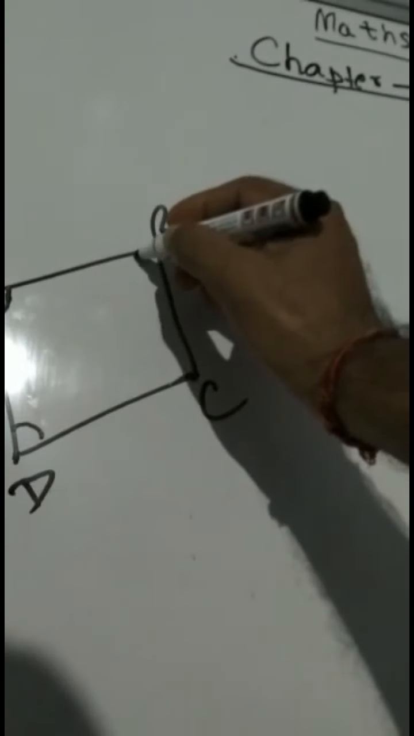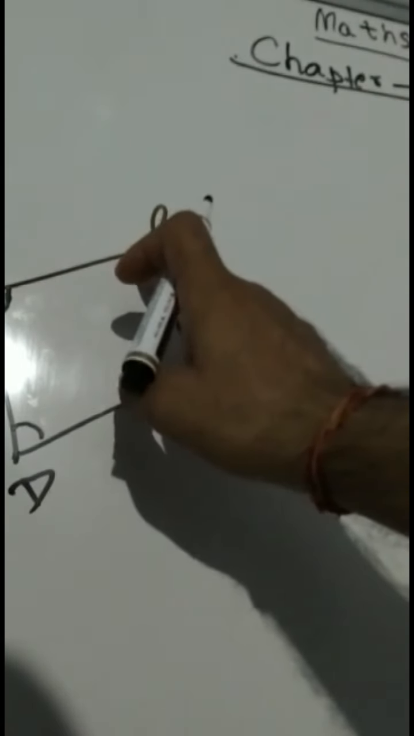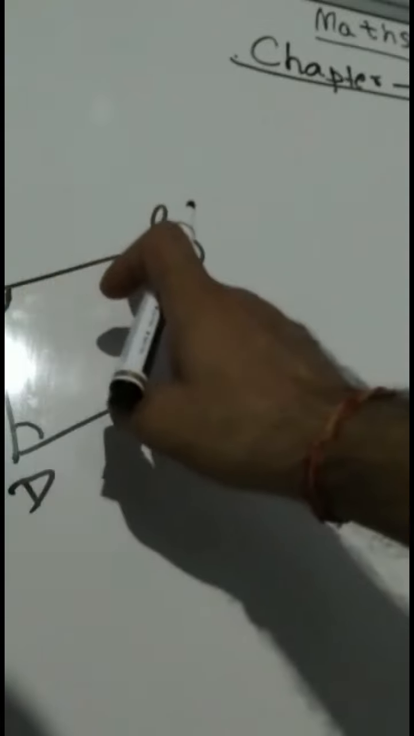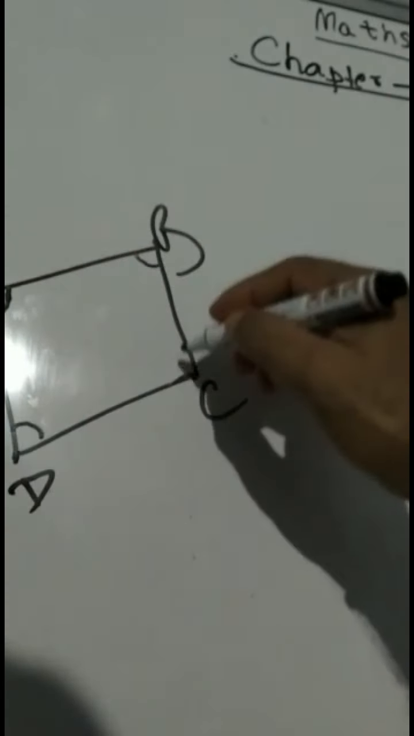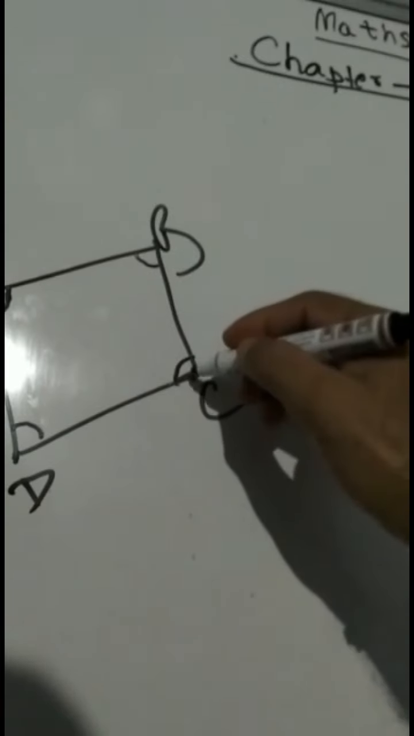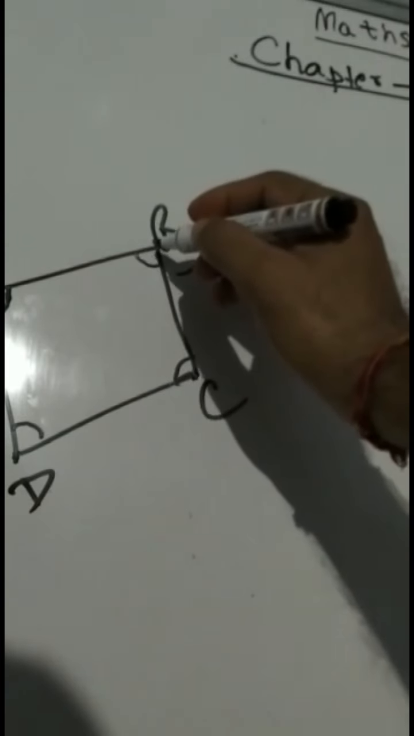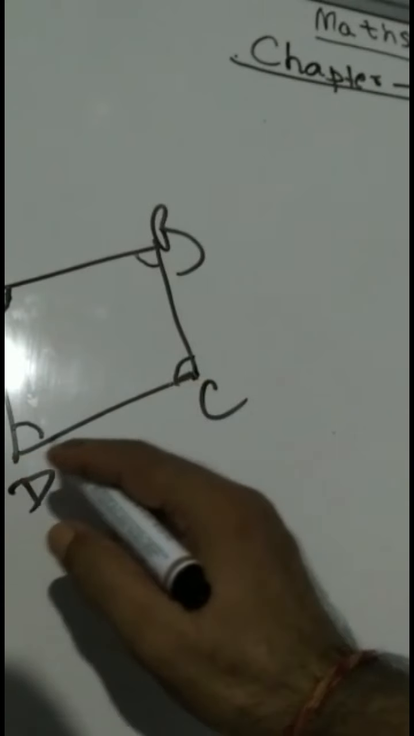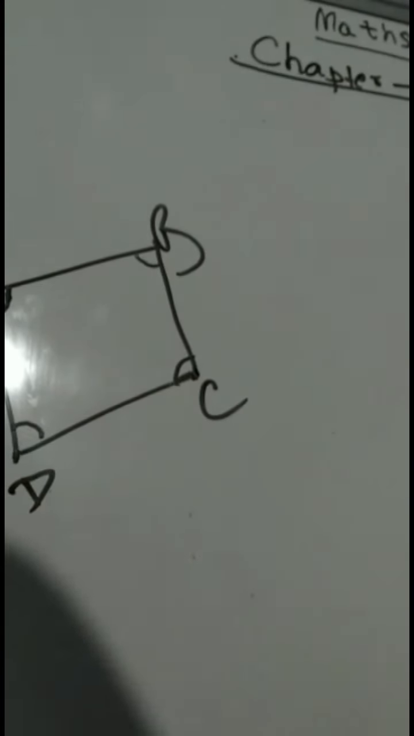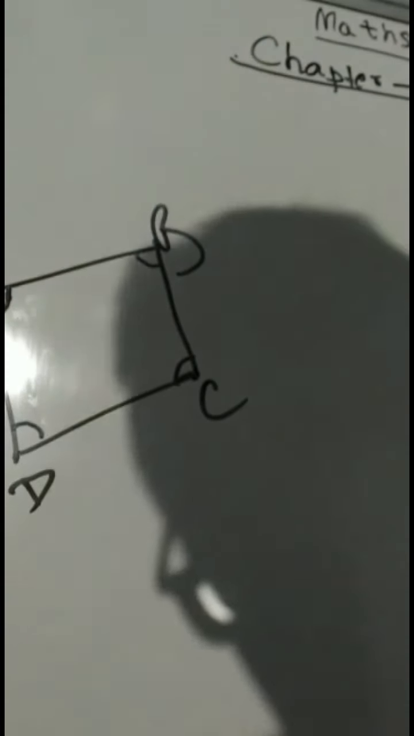Similarly, if you take this angle A and angle B, these two are also called adjacent angles because they have AB as common side. Similarly, angle B and C are adjacent angles because they have BC as common side. Angle D and C are adjacent angles because they have CD as common side. So these are called adjacent sides and adjacent angles. Now clear? Now we are going to the next one.